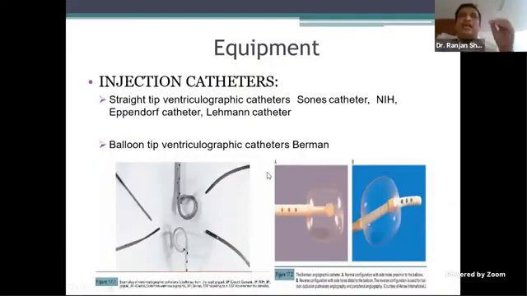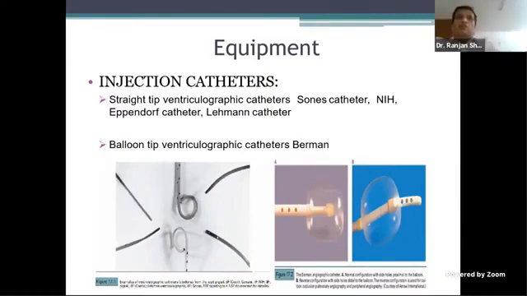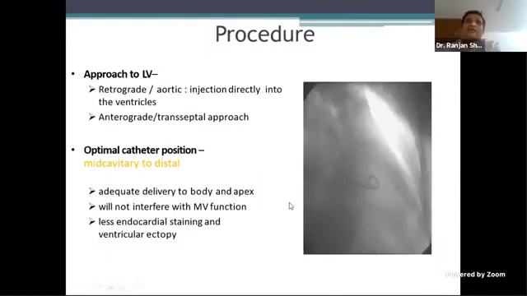So let's now see the LV angiogram. Again, there are numerous catheters. Almost all of them will have side holes. Typically, LV ones are not balloon tipped, RV ones are, but you could exchange that and it could work. But typically, LV is done with a pigtail catheter. You could have a straight pigtail, or you could have an angulated pigtail. Angulated pigtails are useful for RV angio. For LV angio, a straight pigtail is very useful.